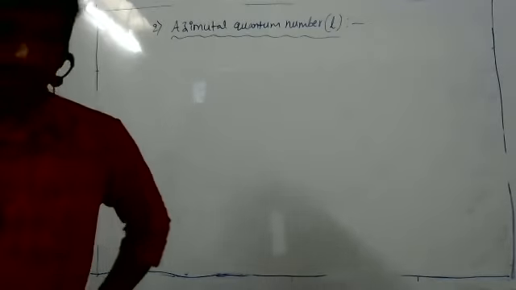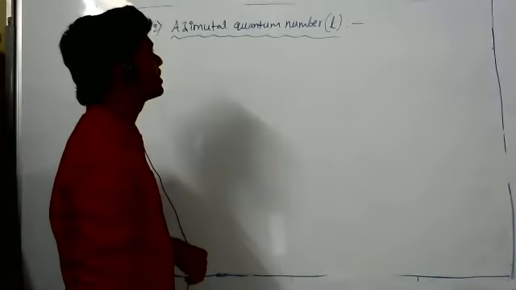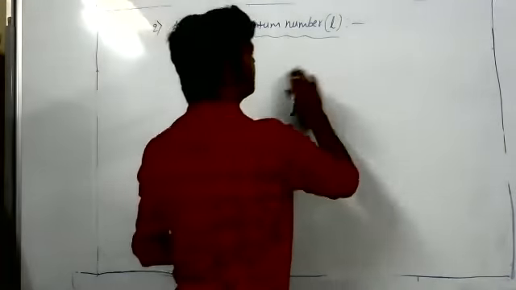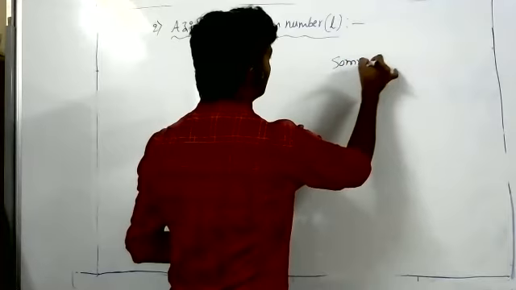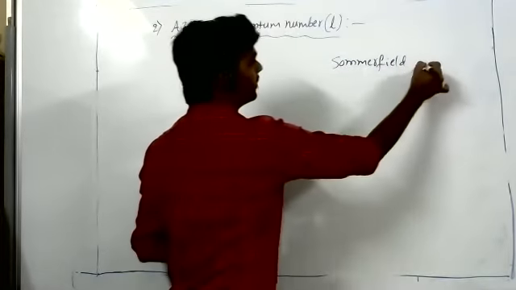Okay, listen. See, this azimuthal quantum number is given by the scientist Sommerfeld. This is denoted with l.